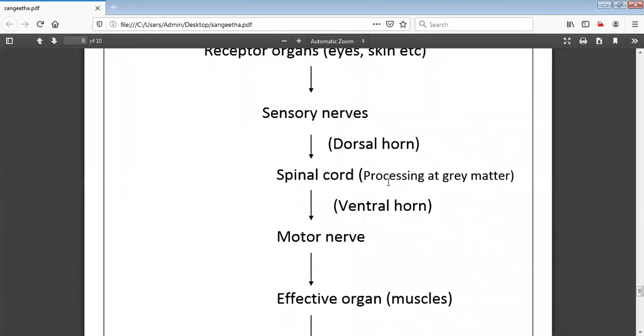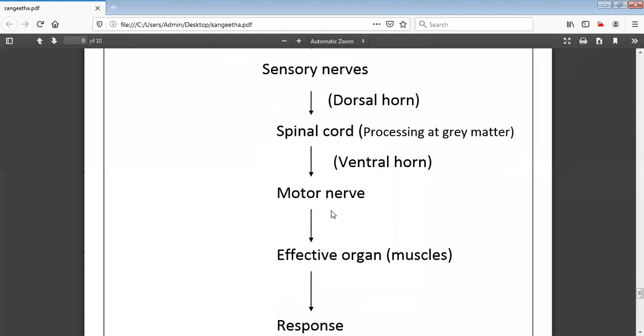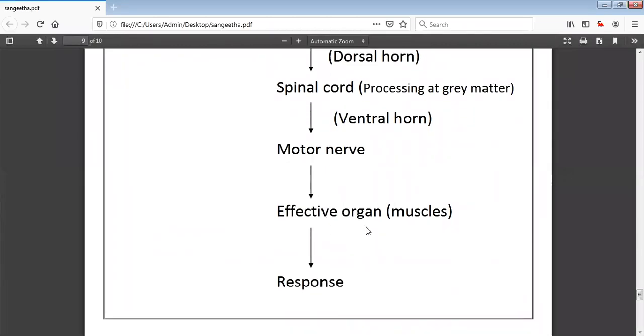So in the spinal cord, the processing of both the sensory as well as motor neuron takes place, and that has to be carried to the next one through the ventral horn. In the ventral horn, only the electrical impulses get transferred from the spinal cord to the other organs. That is done by the motor nerve. From the motor nerve, it reaches the particular organ, that is our hands. For example, touching a hot object.